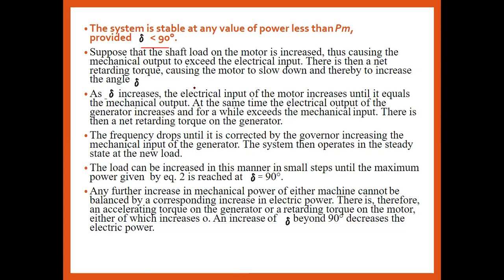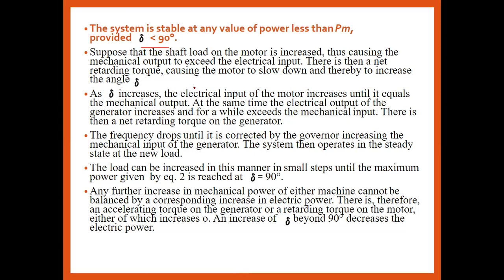So when the shaft load of the motor increases, what happens to delta? Delta is less than 90. When the shaft load of the motor increases, the mechanical output exceeds the electrical input. The mechanical output is increasing, exceeding the electrical input, which means PR should be more than PS.